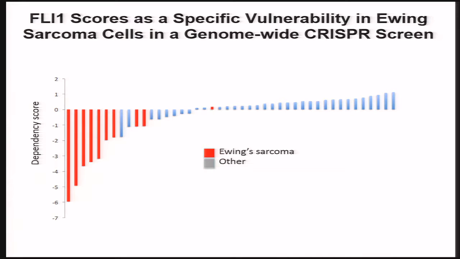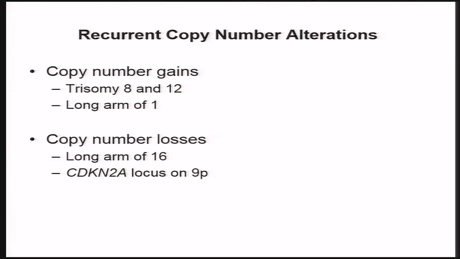So this is really data hot off the press. We had completed an shRNA screen, and we were very disappointed that FLI1-directed hairpins did not score. We know these cells are dependent on EWS-FLI1. If you knock it down in low throughput, it's very clear. But we just got back CRISPR data literally in the last days, and FLI1 does score as the top dependency compared to other cancer cell lines that were screened. And the one line that you see in the middle that does not score, that line actually has an ERG fusion, not a FLI1 fusion. So I think the data is going to be quite clean. And normal FLI1, wild type FLI1, is not expressed, so just the fusion is expressed. We know that there are a series of recurrent copy number events. We've known about these as well for quite some time.